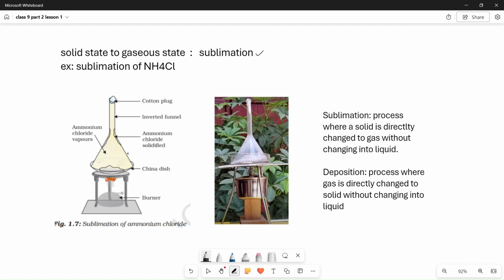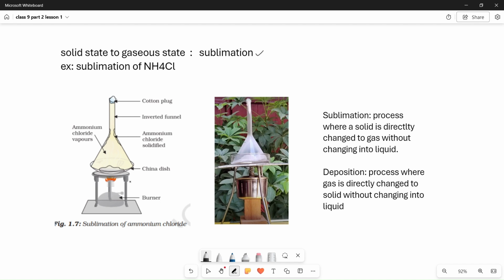So here is the schematic diagram given in the textbook, sublimation of ammonium chloride. I tried to put a lot of effort into getting you a similar original diagram. When you do the experiment, the whole setup looks similar to this one. I'm trying to give you good content, that's why I'm displaying all these pictures resembling the schematic diagrams.